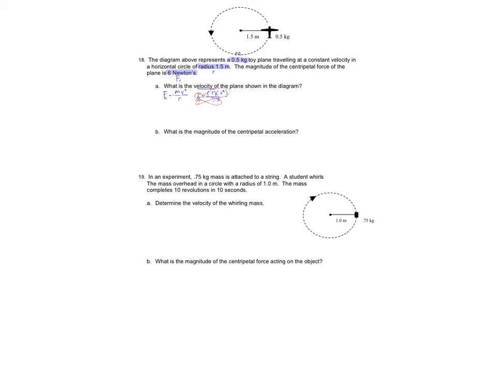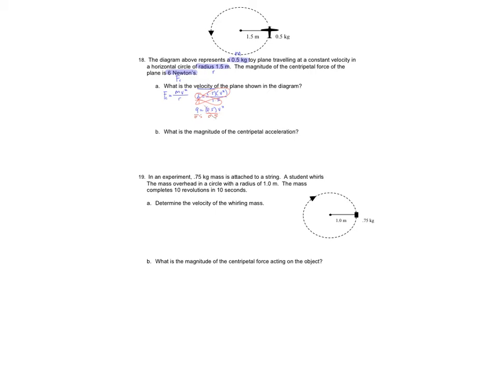So 6 times 1.5 gives me 9 equals 1 times everything up here, which is 0.5. The numerator does not change because it's multiplied by 1. So I get 0.5 times v squared. There's a multiplication between 0.5 and v squared, so the opposite is to divide. I need to divide both sides by 0.5.